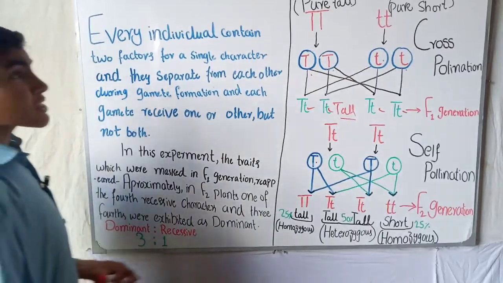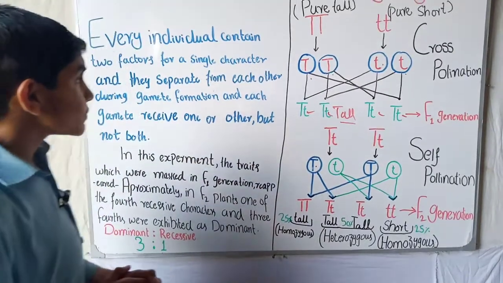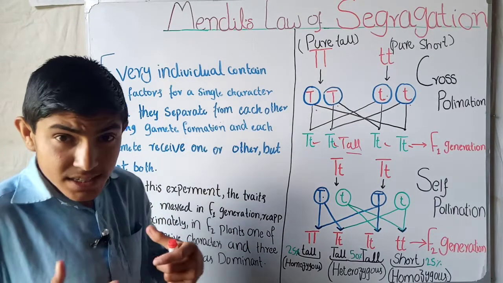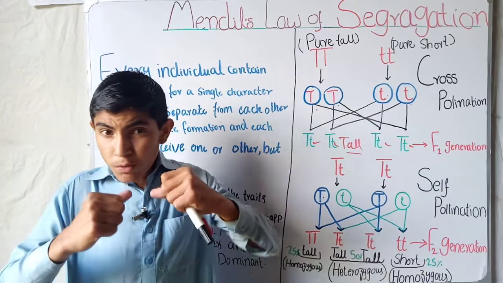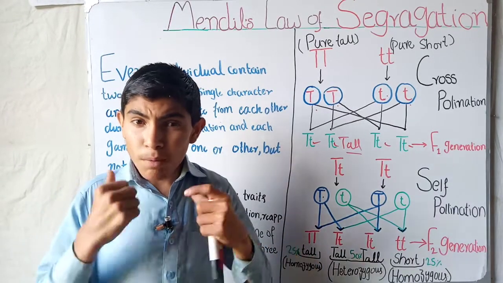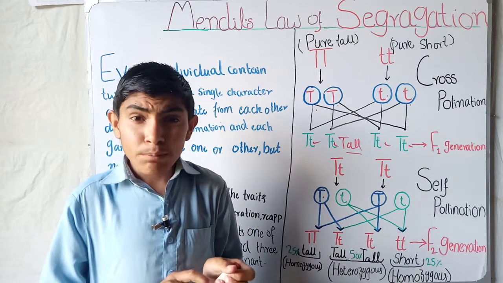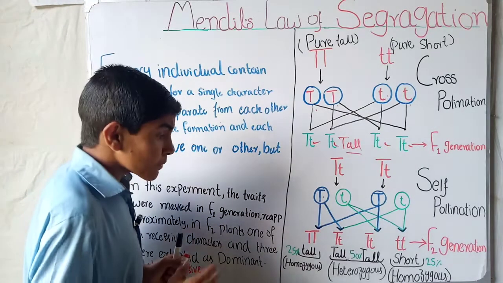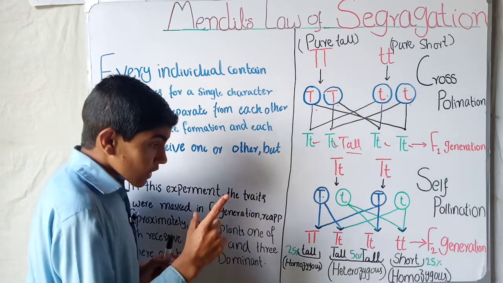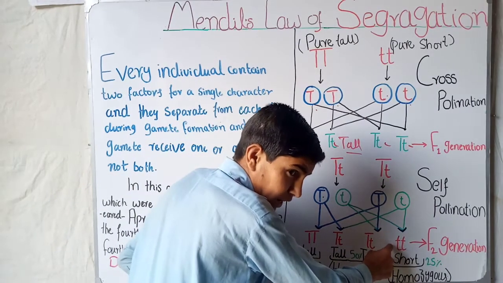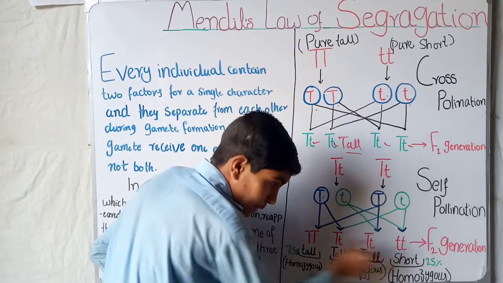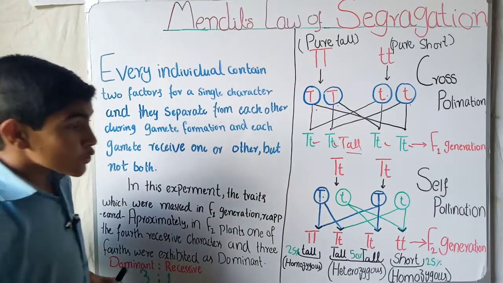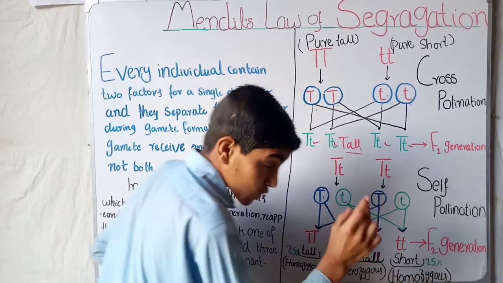The factors separate from each other and form the pure short, the pure tall, and those which are also tall but not genotypically pure.